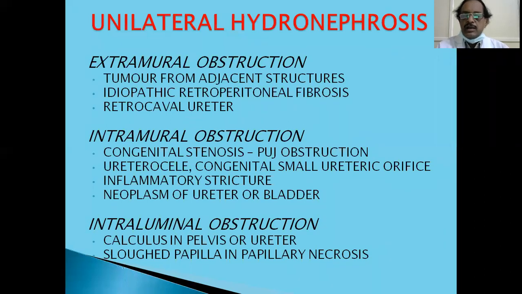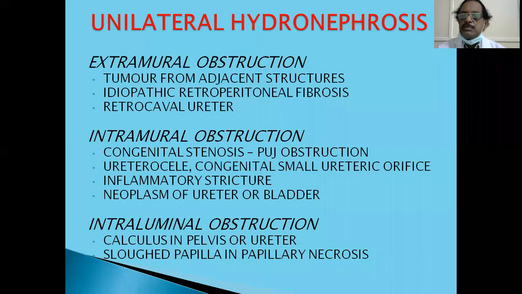In unilateral hydronephrosis, the ureter comes down from the pelviureteric junction to the ureteric meatal opening in the bladder. So the obstruction can be anywhere. The obstruction can be within the lumen, in the wall, or from outside the wall. These are called intraluminal obstruction if it is in the lumen of the ureter, intramural if it is in the wall of the ureter, and extramural if the obstruction is from outside.